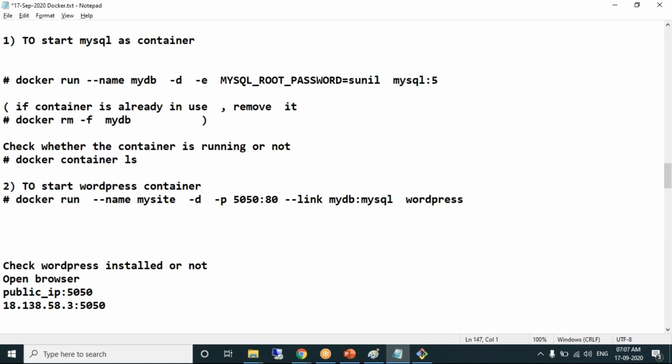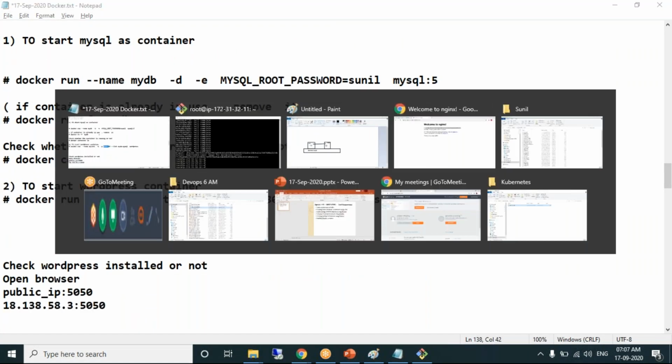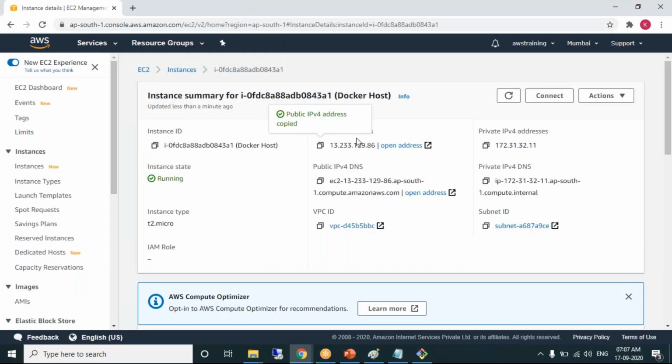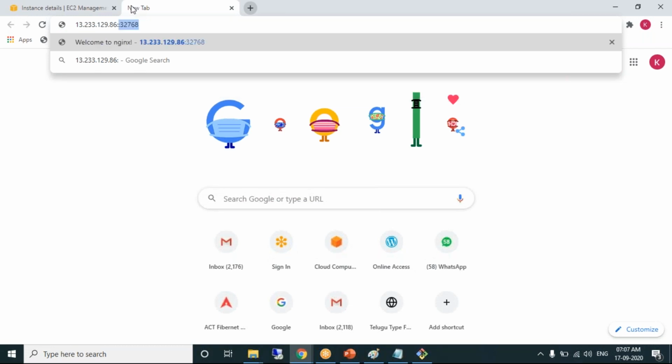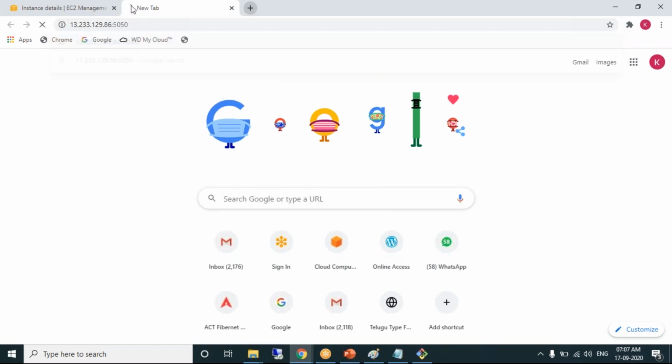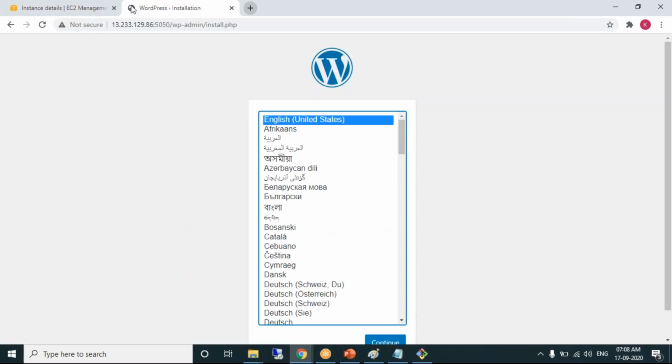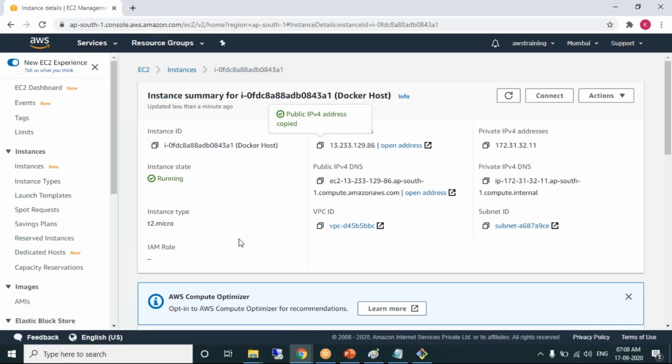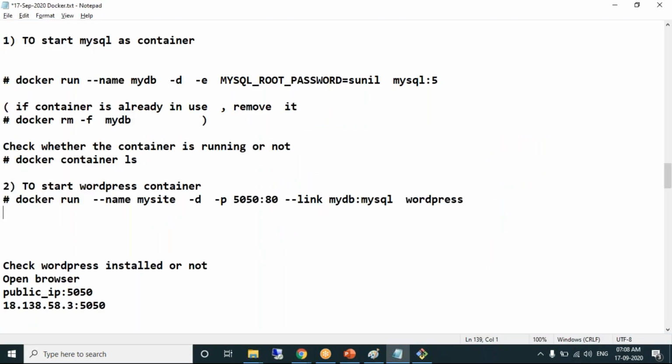To check whether WordPress is running or not, take the public IP of the Docker host, colon 5050, which I have mapped. So give this to the development team. They start installing WordPress and they use the MySQL database. Happily, they got the development environment. Got it? So you should be in a position to establish links between the containers.